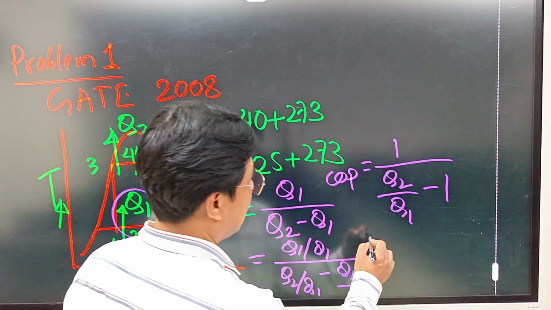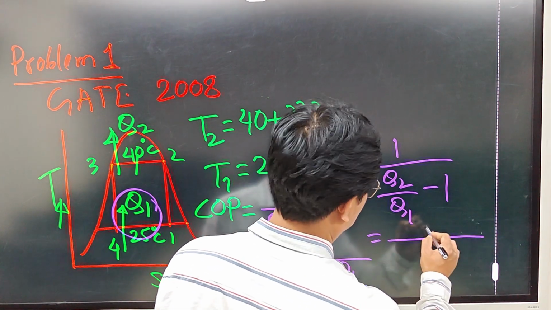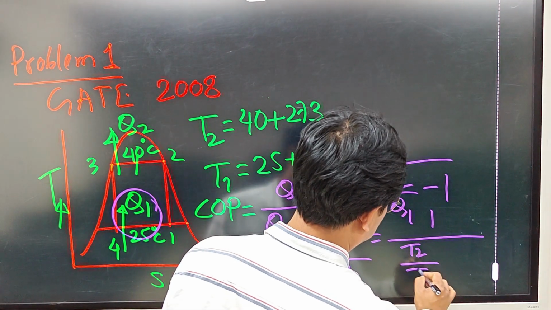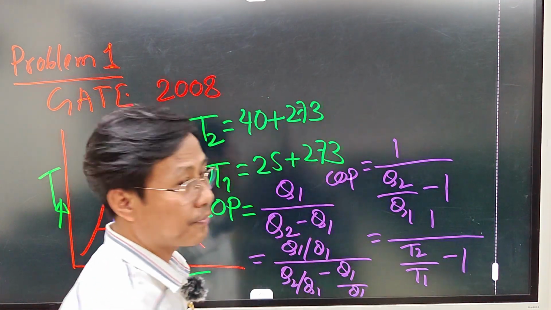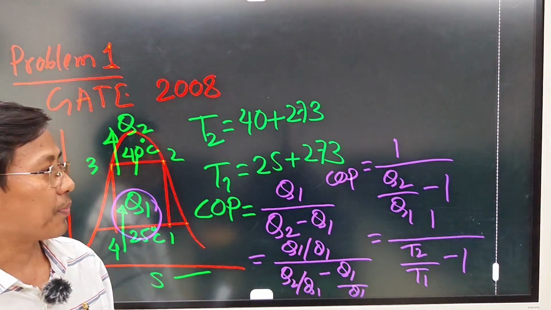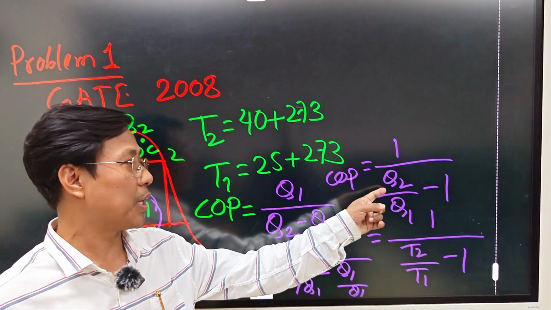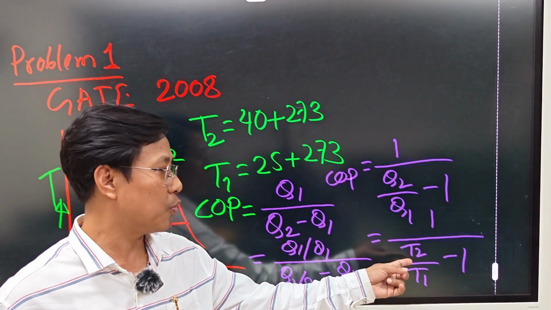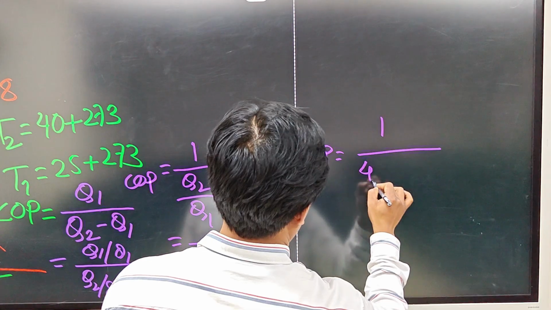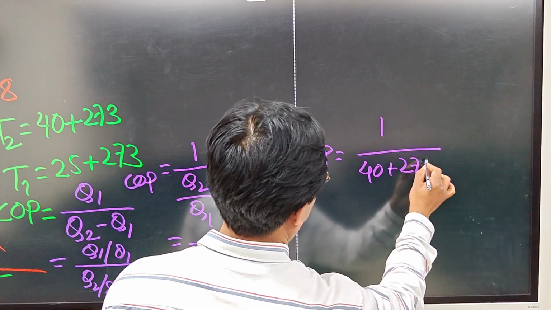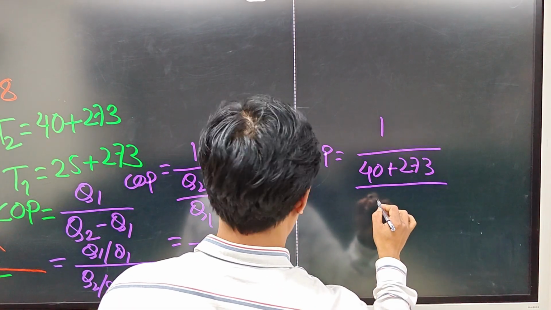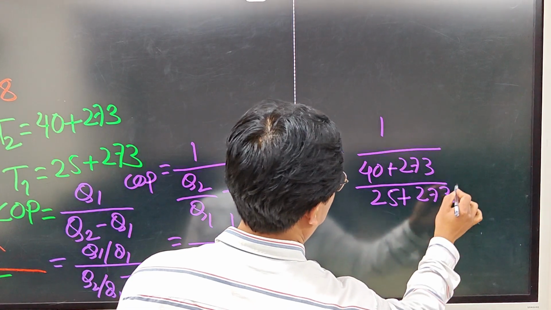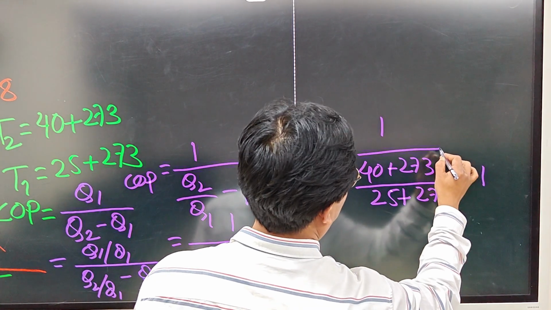Again, after simplification, we will have 1 divided by T2 by T1 minus 1. This ratio of Q2 by Q1 is equivalent to the ratio of T2 by T1. So 1 divided by 40 plus 273 divided by 25 plus 273 minus 1.